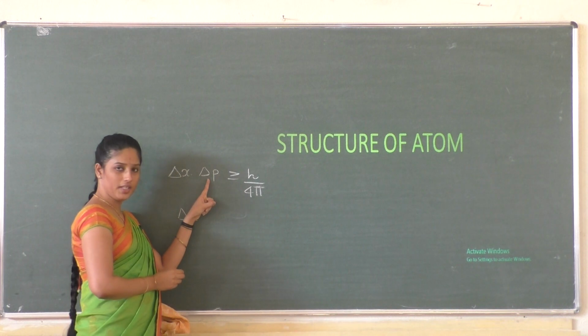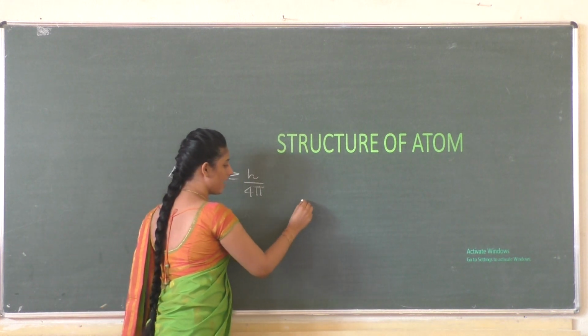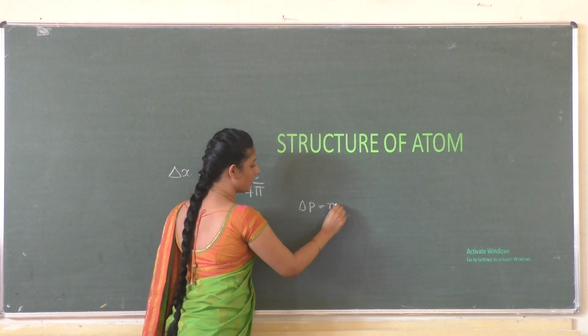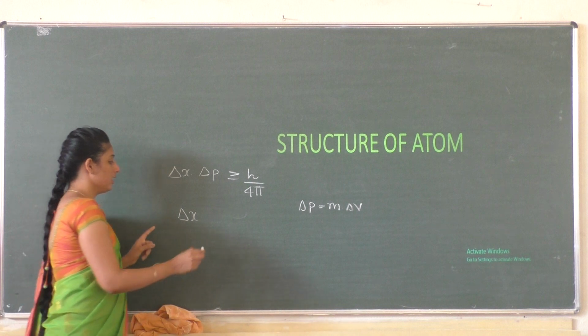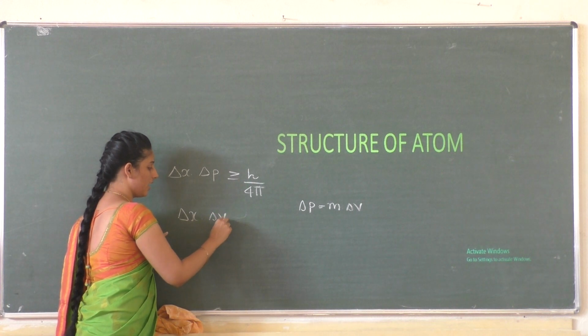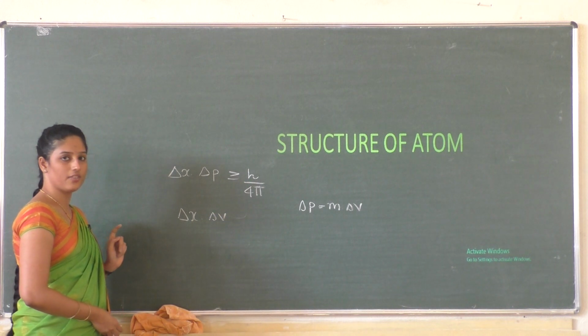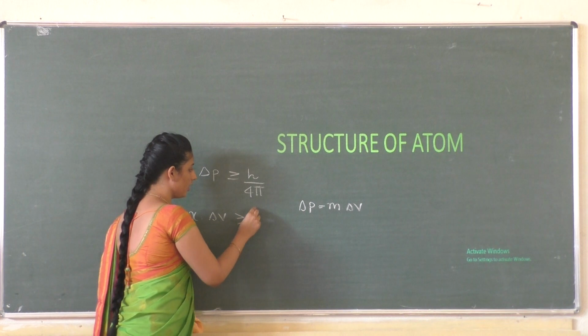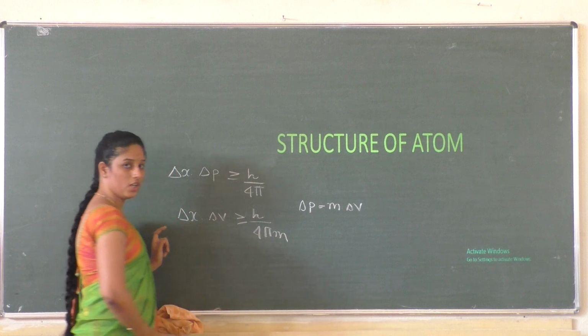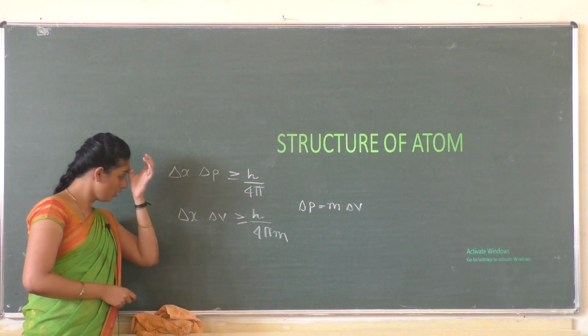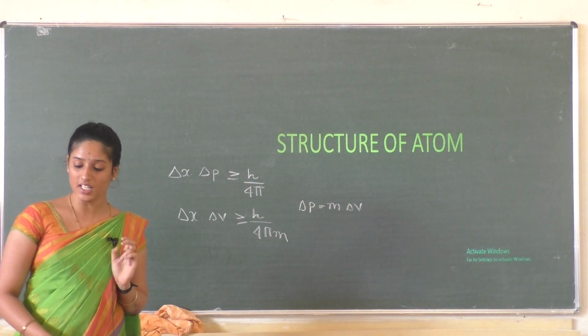We know that delta p can also be written like this: delta p is equal to m into delta v, right? In terms of velocity, the Heisenberg equation can be written like this: delta x into delta v is greater than or equal to h by 4 pi m. Okay, so this is about the Heisenberg uncertainty principle.